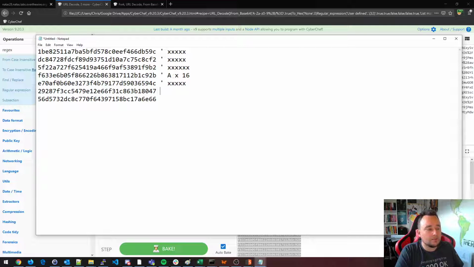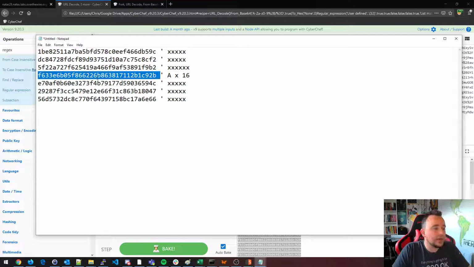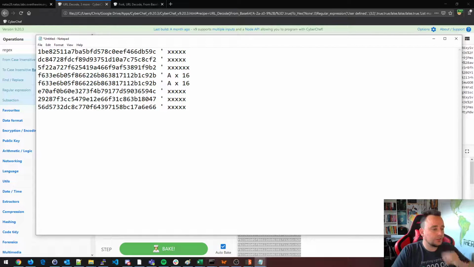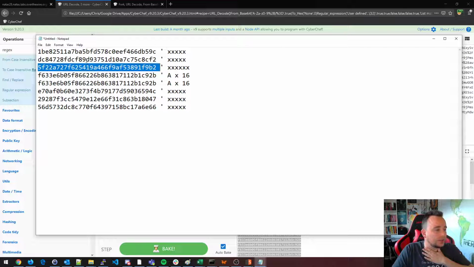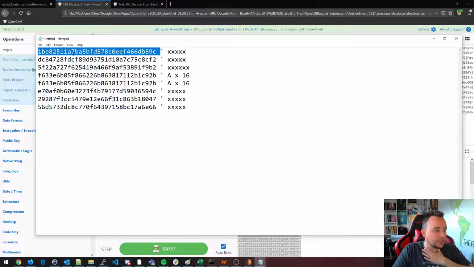Sometimes with ECB mode ciphers, we can actually decrypt data following our input. That would be useful potentially. But we don't know these x's here. We know A times 16 because this is for a fact going to be A's. But we saw that we had multiple repeating blocks. That's interesting. So I'm going to leave one more here so that we know that we have repeating blocks here. What I want to learn more about is what this is, and what this is, and potentially what this is.